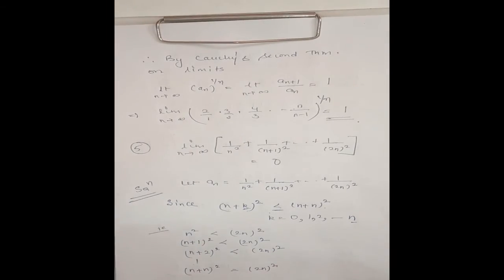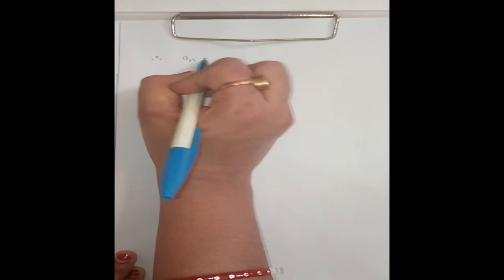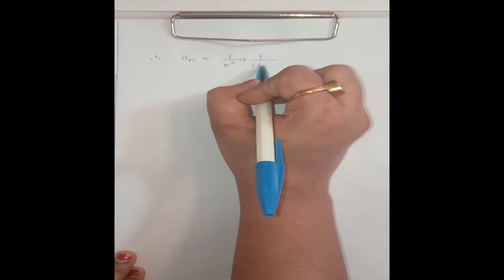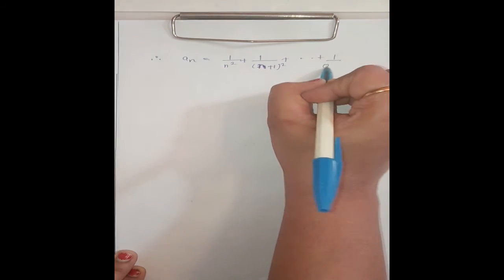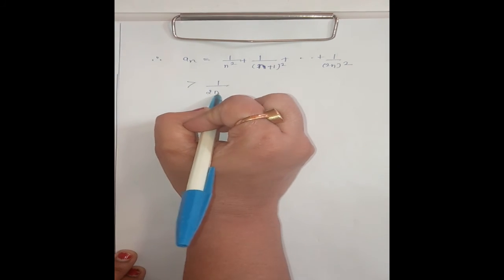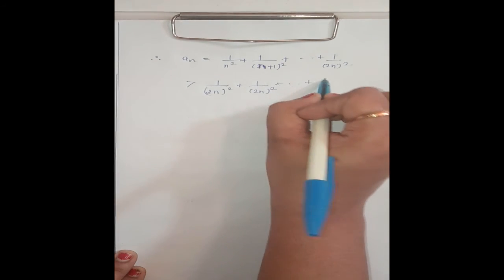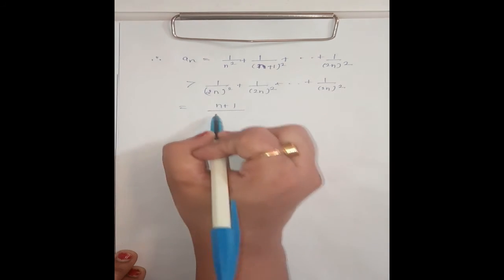So I can write here, therefore, an is equal to 1 by n square plus 1 by n plus 1 whole square up to 1 by 2n whole square will be greater than 1 by 2n whole square plus 1 by 2n whole square up to 1 by 2n whole square, and these are n plus 1 terms, so I can write like this.